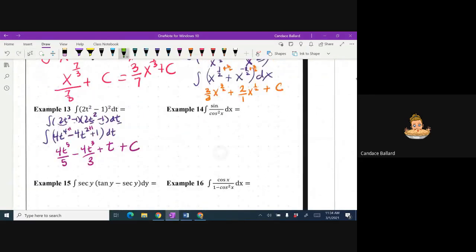So let's see, I'm going to split it into 1 over cosine x times sine x over cosine x dx. All right, let's think back to our trig. What's 1 over cosine? What's another name for that? Can you guys tell me in the chat? What's another name for 1 over cosine?